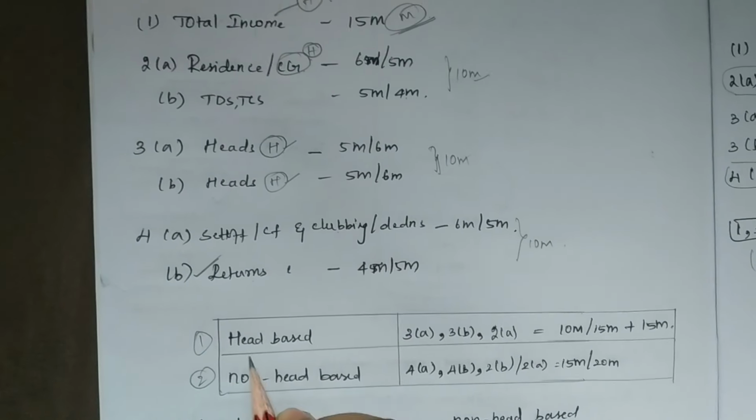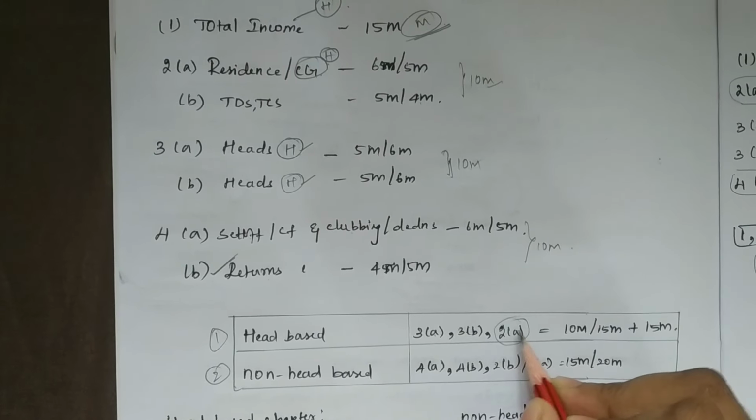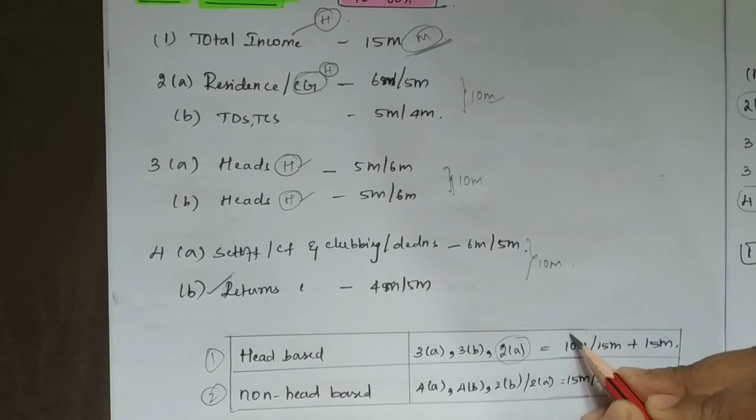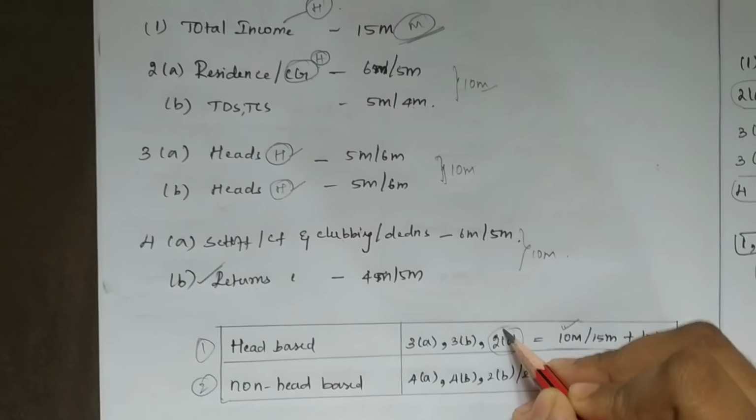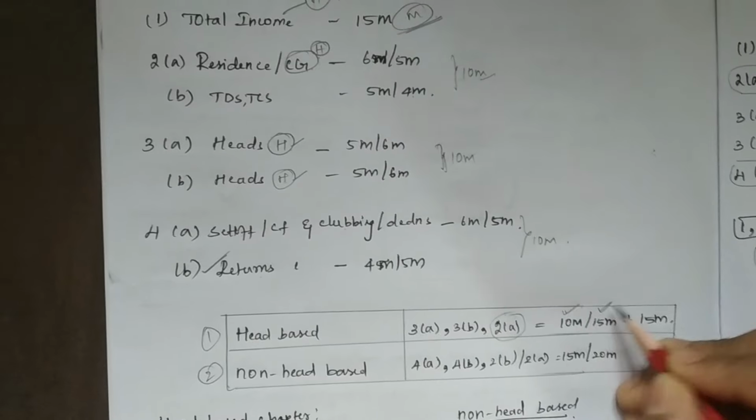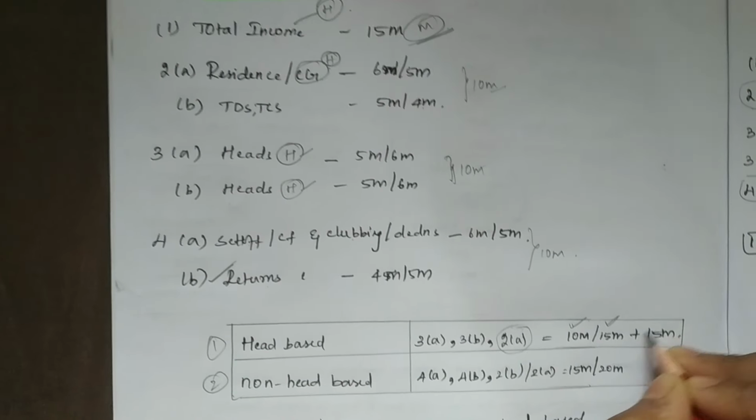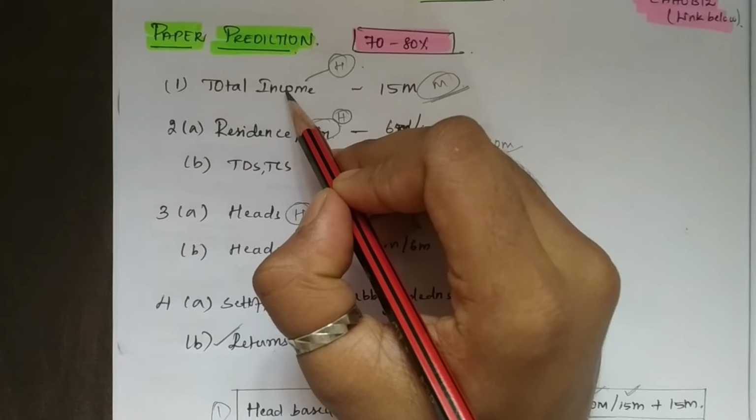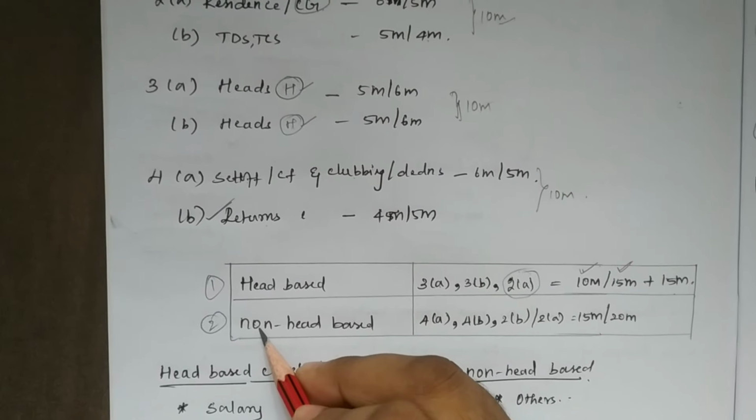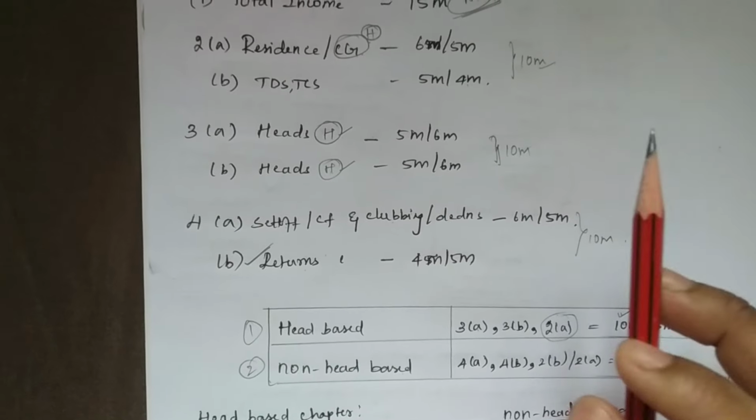So when you see head-based chapters, 3A and 3B, also there is a possibility of 2A. If 3A, 3B is a head-based chapter, then 10 marks for sure. If 2A comes from head-based, then 5 marks are added, then you will get 15 marks. So either 10 marks or 15 marks you will get, plus 15 marks. This is the first question, first question for 15 marks. Like that I have split it. When I see non-head-based chapters, 4A, 4B, non-head-based chapter only.